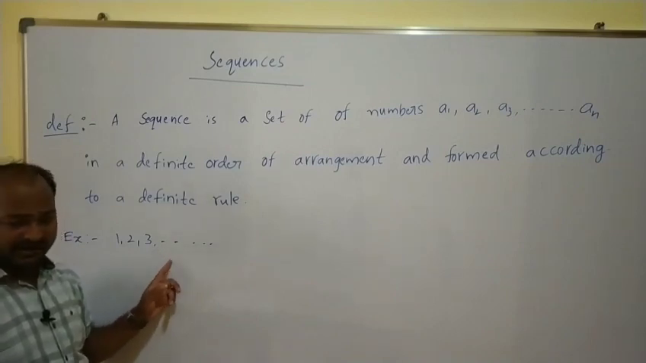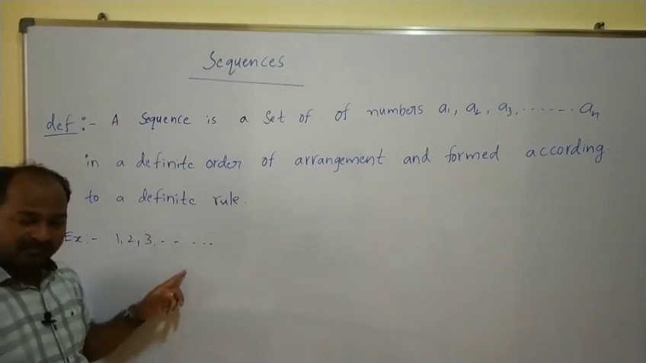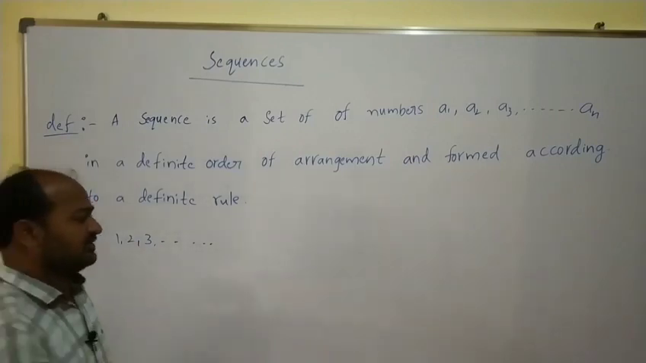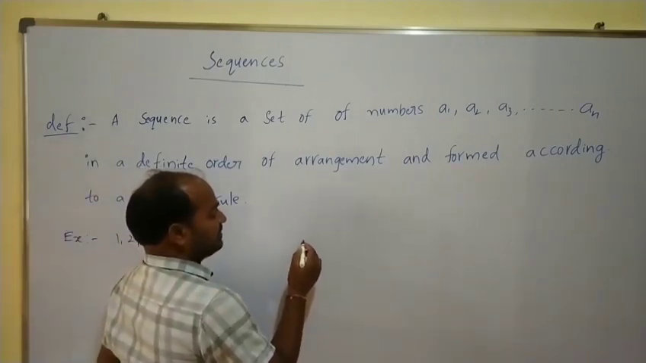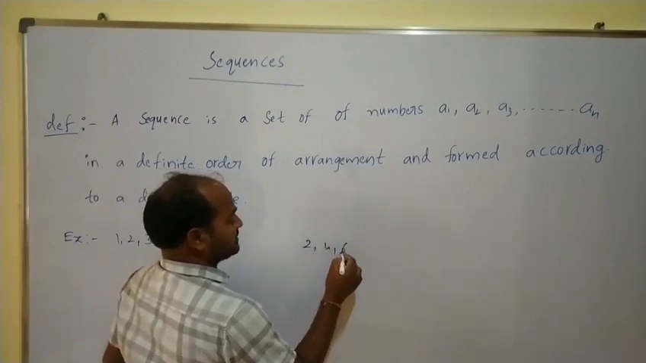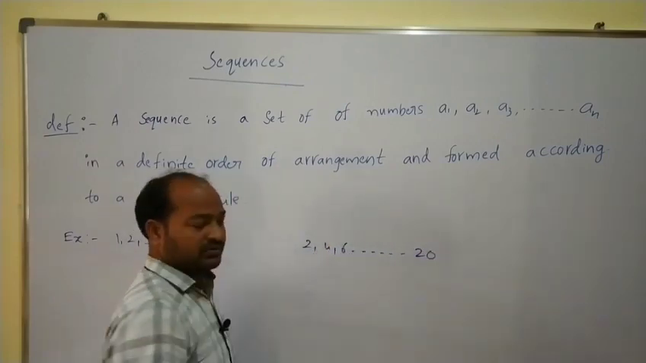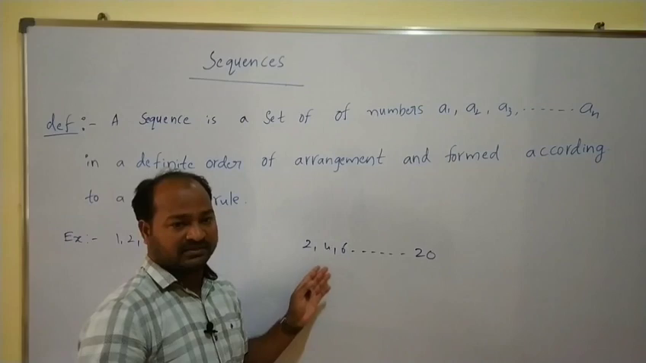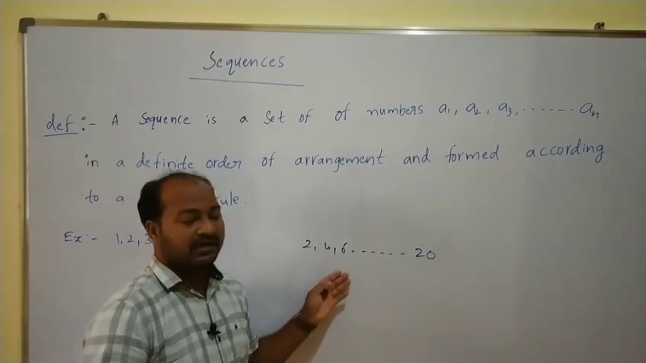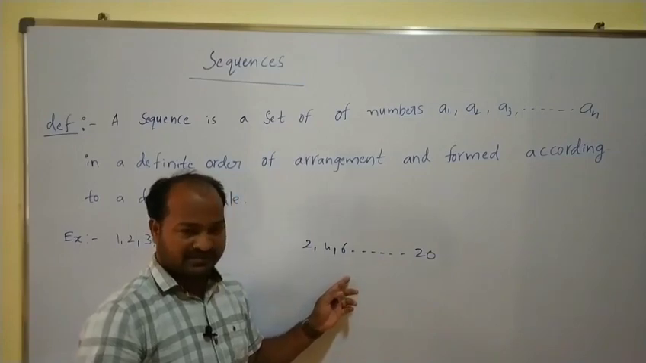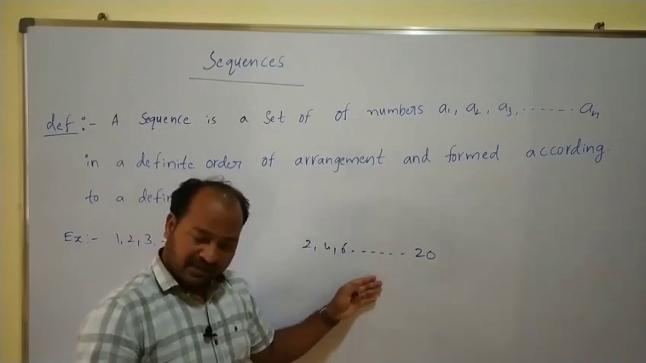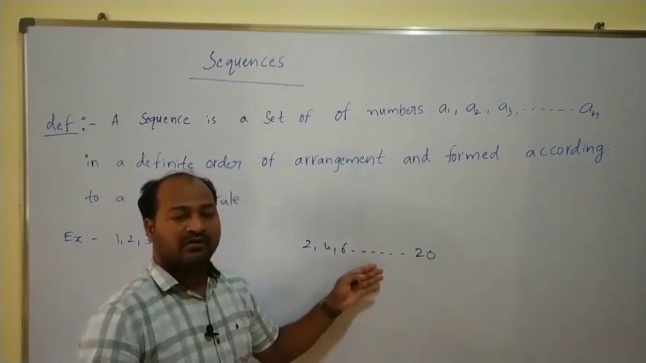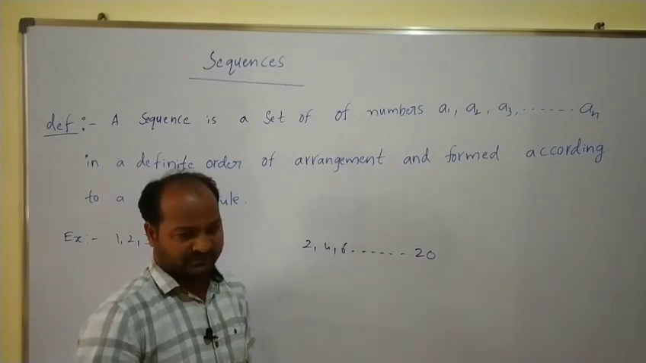Not only adding, you can subtract, you can multiply, you can divide any two values. In the same way, if I consider another example, suppose 2, 4, 6, so on up to 20. This is also called a sequence because the difference between any two numbers is 2. So the rule may be adding two values, or subtracting two values, or multiplying two values, or dividing two values.